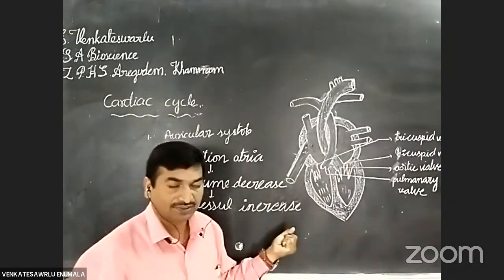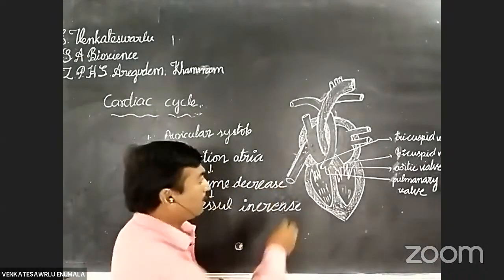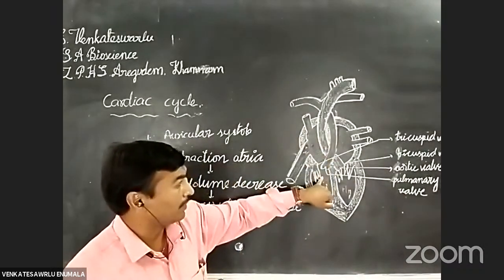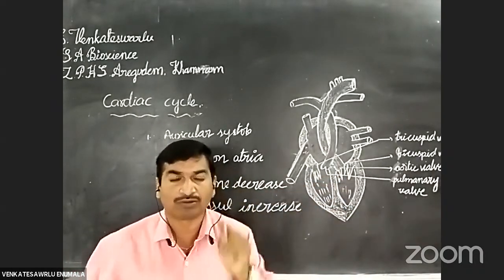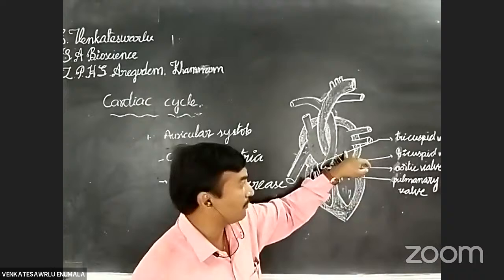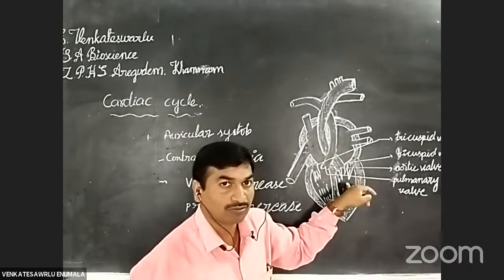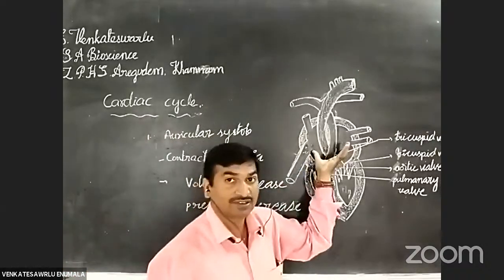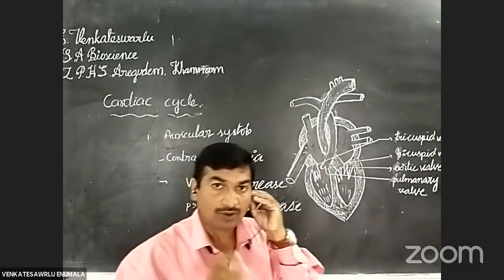When the pressure increases, two types of valves become open. What are the valves? Do you know? Okay, here you already know. In between auricles and ventricles, one valve is present. That is known as the tricuspid valve. In the same way, on the left side of the heart, in between auricle and ventricle, one valve is present. That is known as the bicuspid valve. Okay, students, listen carefully. When the pressure increases in the auricles, the valves become open.